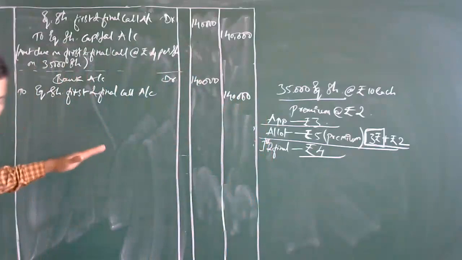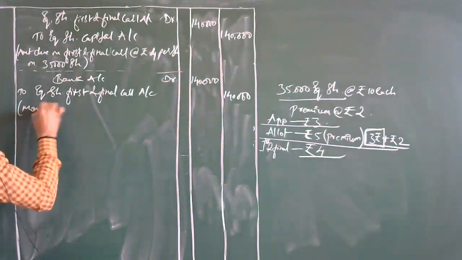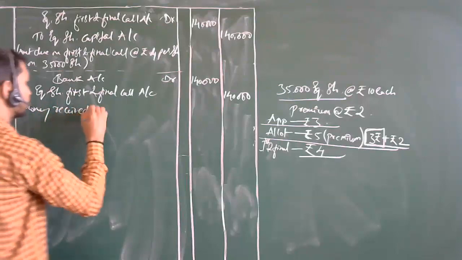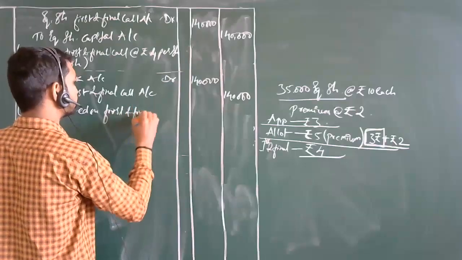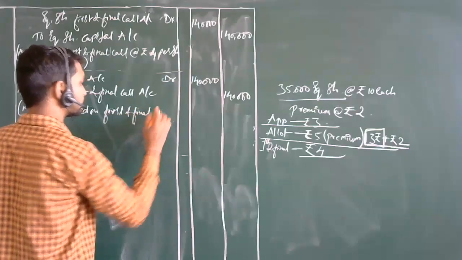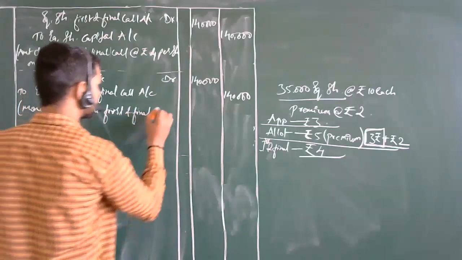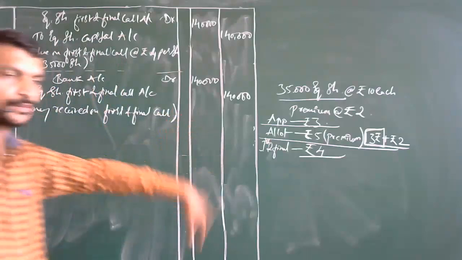That's it, this is over. Now the narration: money received on first and final call. That's it. Here we end this problem.